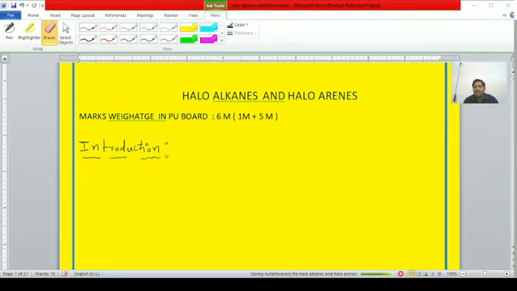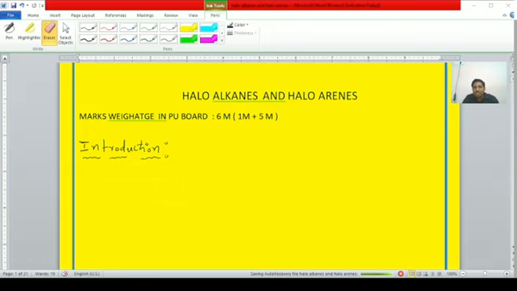Right, students? Then we are entering into our chapter, that is haloalkanes and haloarenes. The marks weightage in the PU board is 6 marks. Total PU board is out of 70 marks, and the weightage will be 6 marks, students. One 1 mark question and one 5 mark question you will get. Total weightage will be 6 marks.